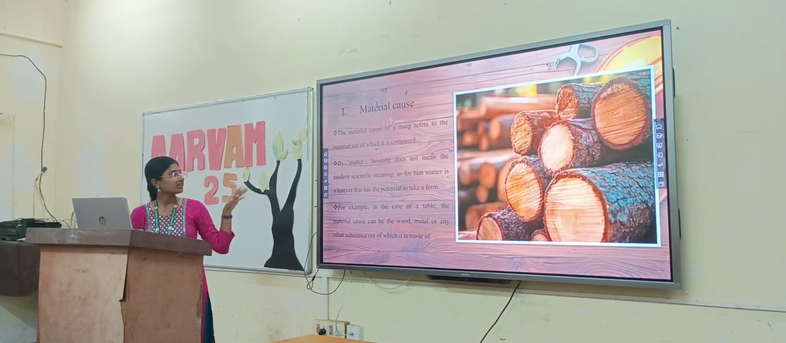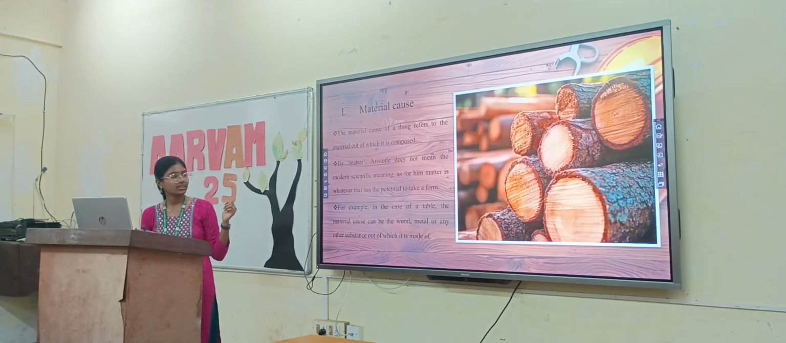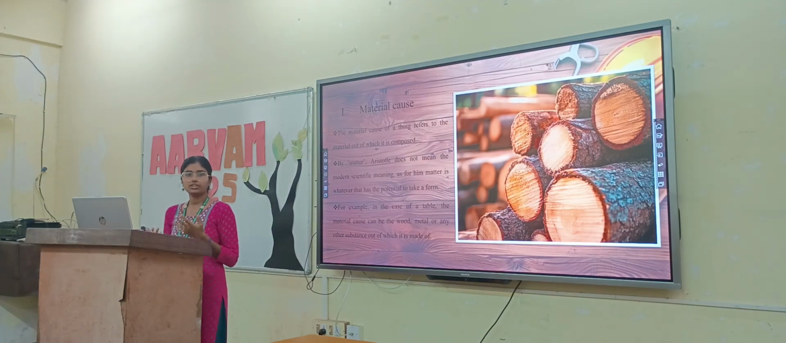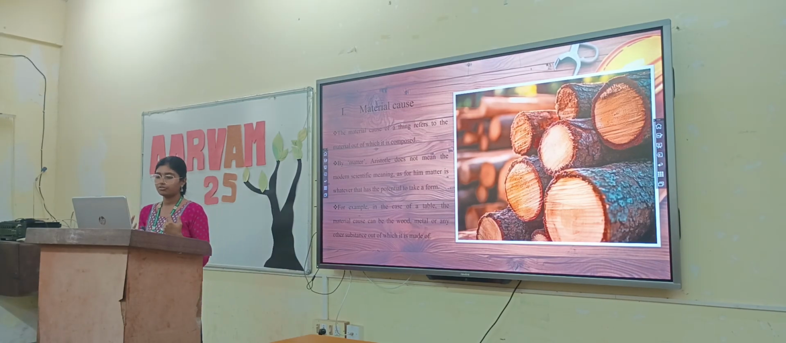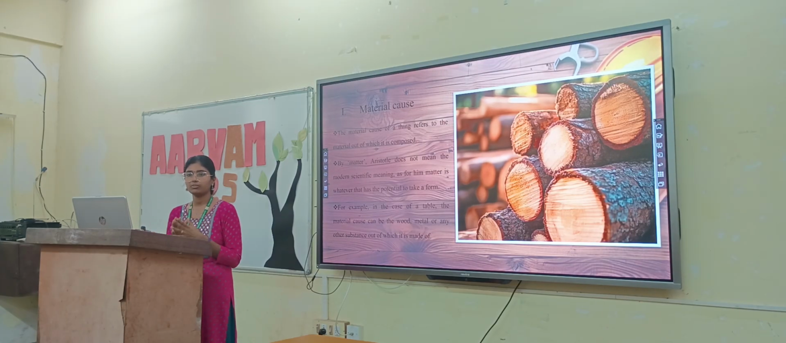Let us explain all these four causes with a common example: the production of a table. So, the material cause. The material cause of a thing refers to what it is made of. Here, by material or matter, Aristotle does not refer to the normal scientific meaning of something which possesses physical properties. For him, matter or material refers to anything that has the capability to obtain a form. In the case of a table, you can take this table here. For this table, the material cause would be the wood. Here it will be wood, but for the benches you are sitting in, it will also include the metal. So, the material cause of a thing refers to what it is made of. It can be any substance.